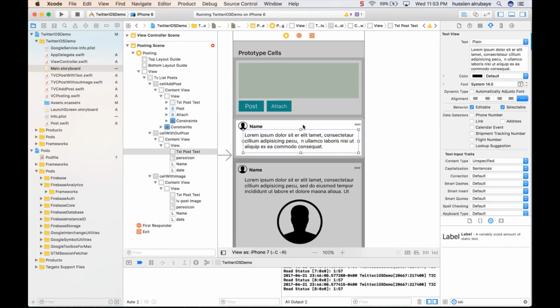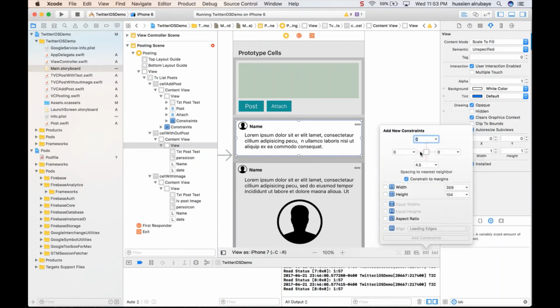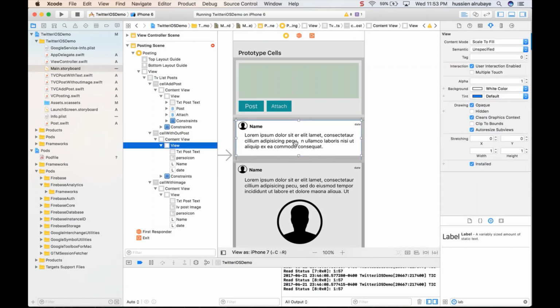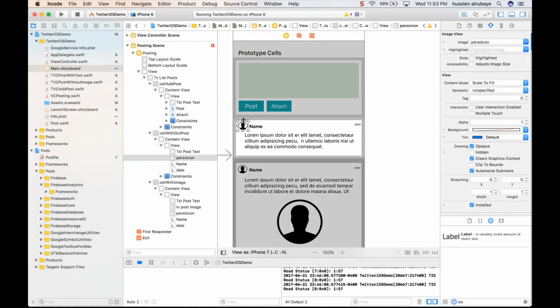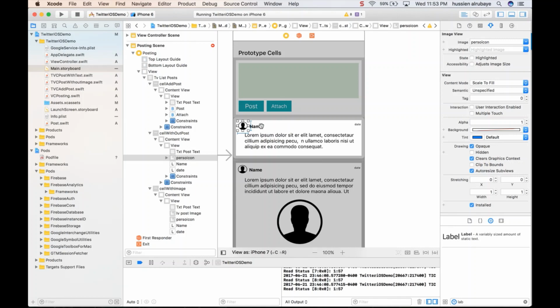Okay, same thing. So I have here a view, which is this image view. First of all, make sure this view is pinned from all places, and make sure to add, then pin the image to be pinned from this side and this side. The image should be fit to scale. Okay, fit to scale will be better for me. And let me fix the width and height, so the width and height don't change, and I pinned it from this side and this side. Cool. What about the second one, which is this one?